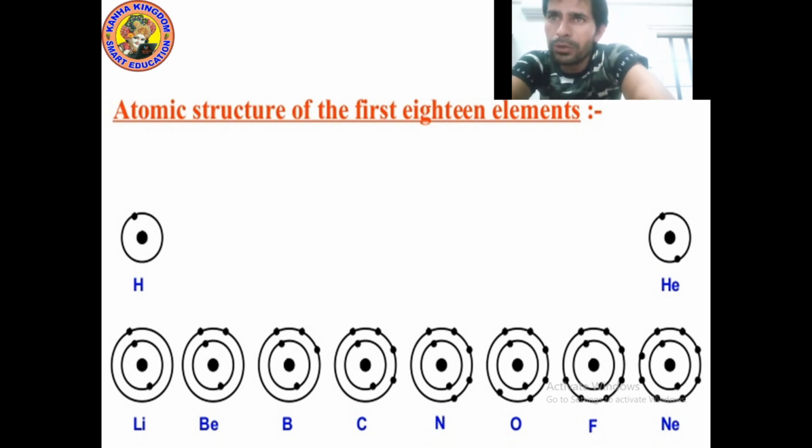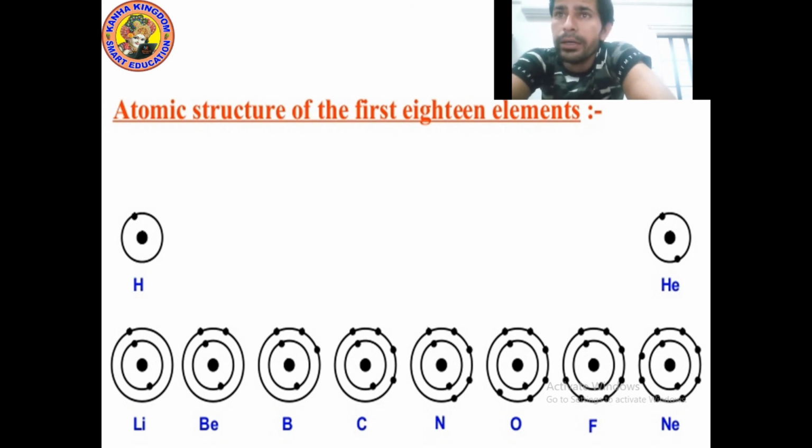Now, let's talk about boron. Boron has 5 electrons. So, in the first shell we will fill 2 electrons, means we will make 2 black dots. Remaining electrons are 3. 5 minus 2, 3. So, 3 black dots we will draw in the next circle.